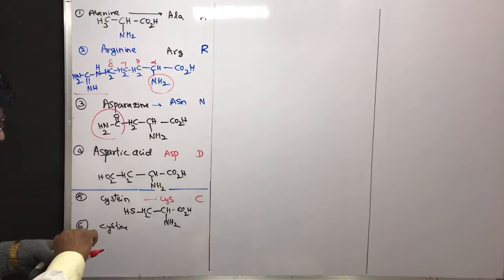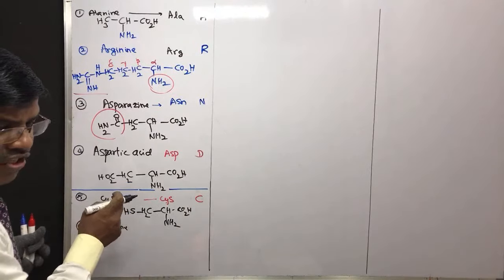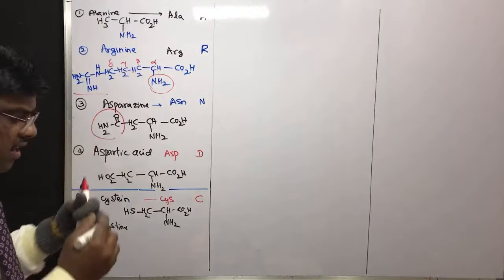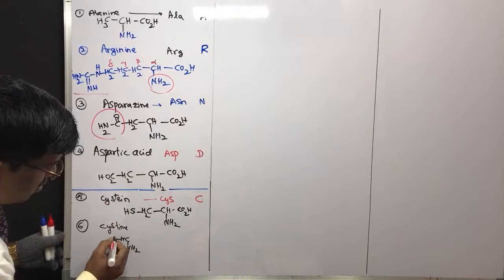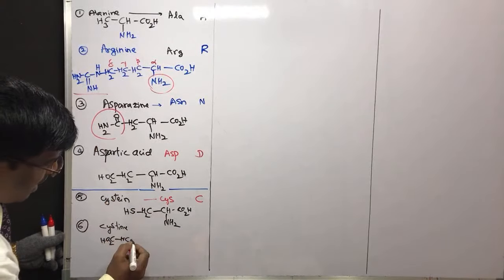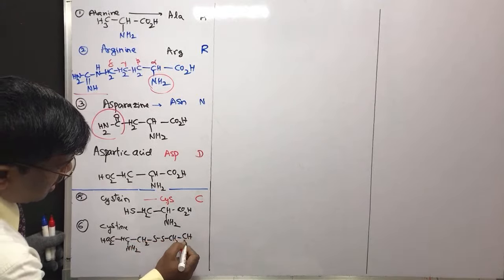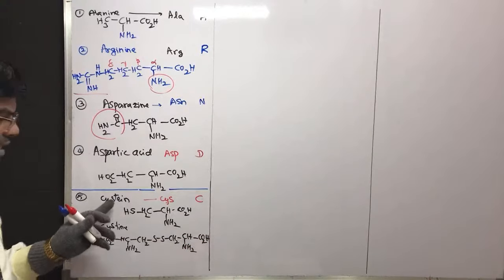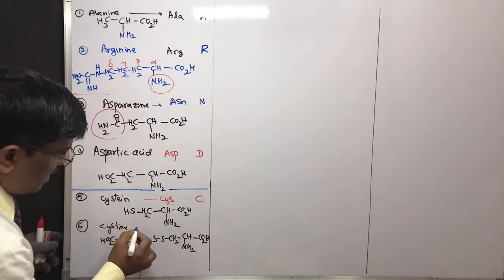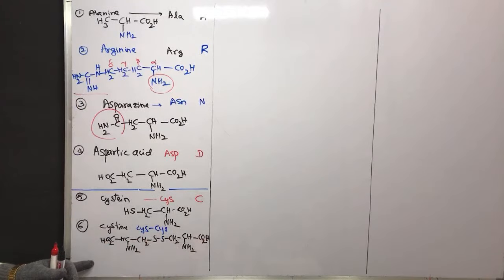And when it comes to cystine, the thioether of cysteine, or dimer of cysteine, is cystine. I can write CH, NH2 CO2H here and this side CH2S CH2 CH NH2 and CO2H. So the dimer of cysteine is cystine. The abbreviation for this is CYS and CYS. Yes. So these are the 2 amino acids having sulfur.